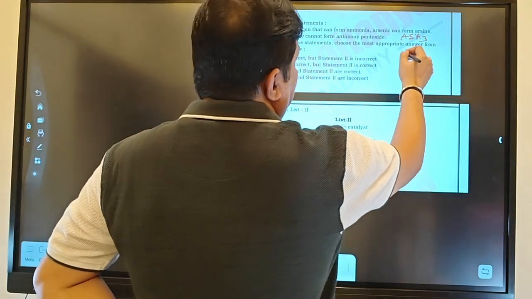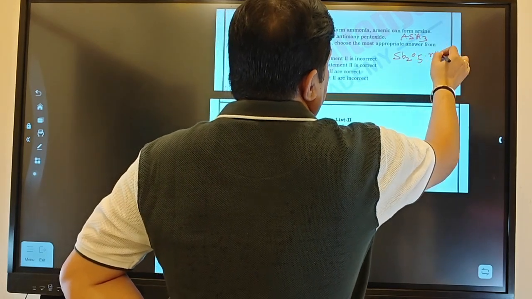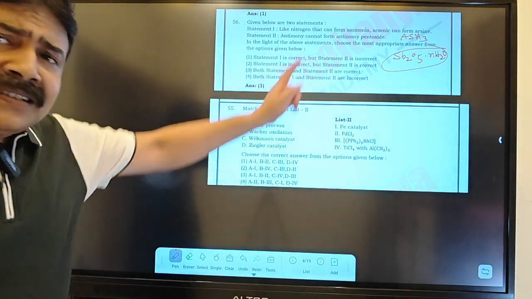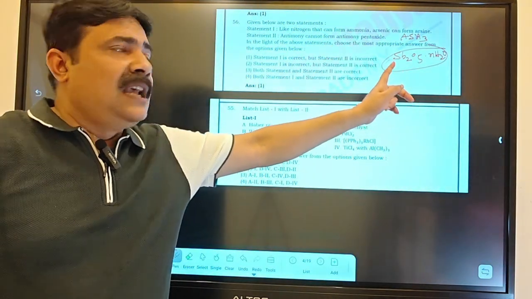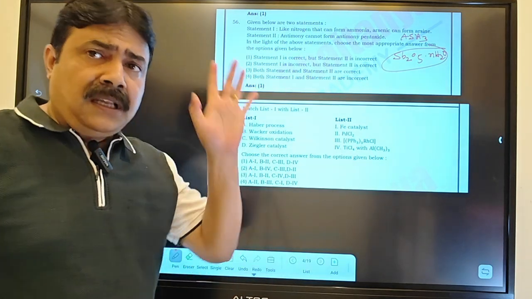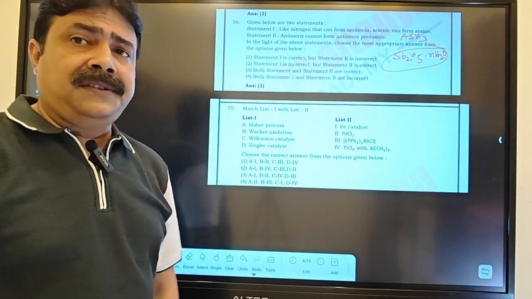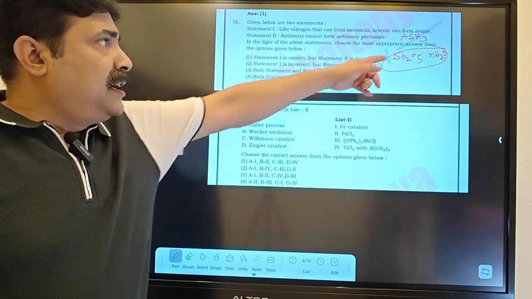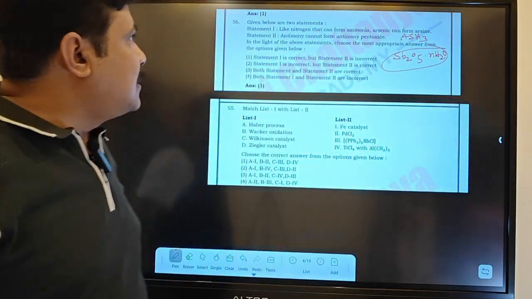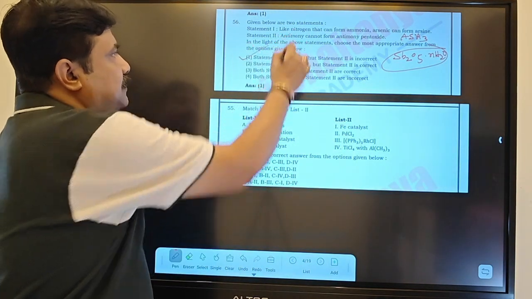Antimony is able to form antimony pentoxide, but maximum of the time it will always exist in a hydrated form. Anhydrous antimony pentoxide will not exist. The question's clarity is a little missing, but anhydrous antimony pentoxide will never exist. It will always exist in a hydrated form, with water of crystallization, and AsH3 will exist. That's why statement 1 will be correct, but statement 2 will be incorrect.